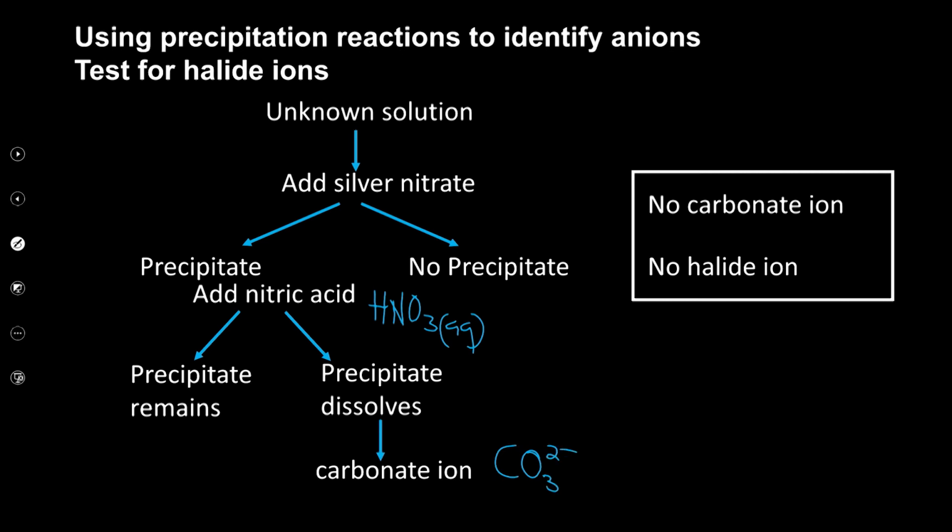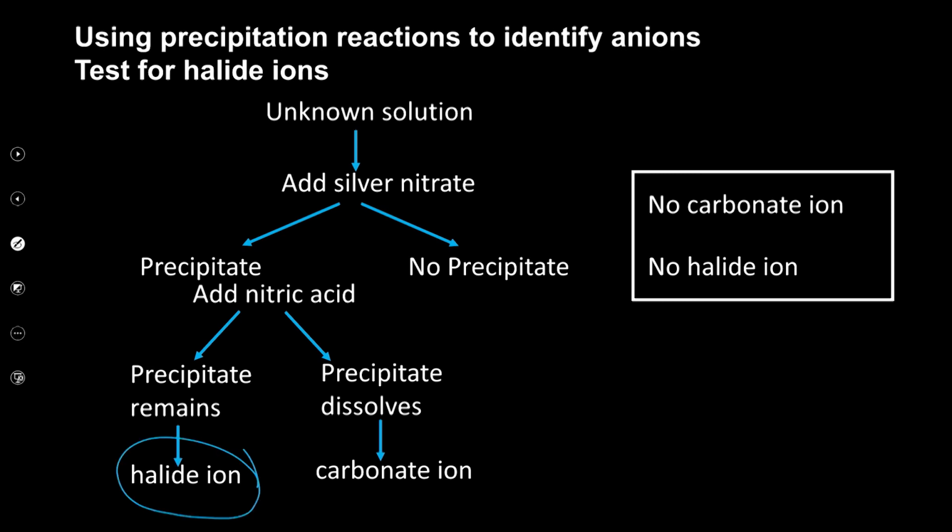All right, this is what we mean. So for the unknown sample, we add silver nitrate, no precipitate, we know that there is no carbonate, there is no halide. And then if a precipitate forms and we add nitric acid to it, if the precipitate remains, it's something else. But if adding nitric acid dissolves this precipitate, then we can say, yes, indeed, it is a carbonate that is present, right? And then if the precipitate remains, because the silver halides are insoluble, then we know it's one of the halides that are present. So this flow chart helps us to understand the bigger picture in as far as testing for these anions.